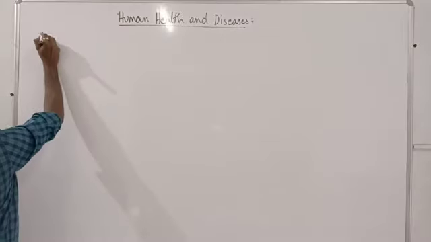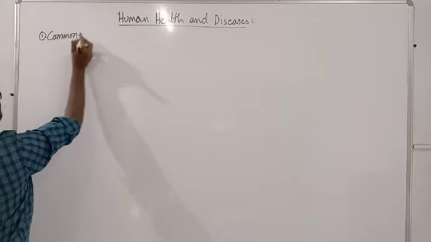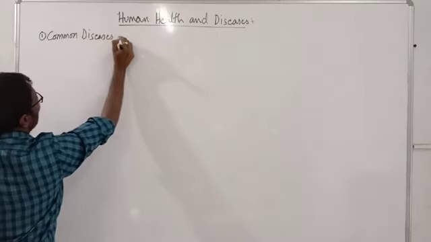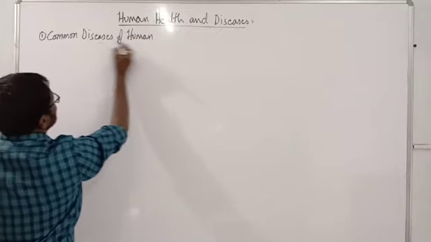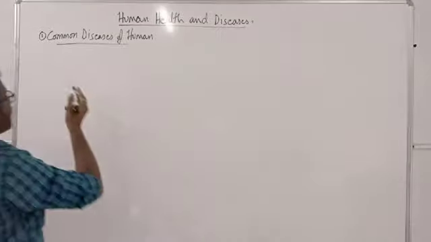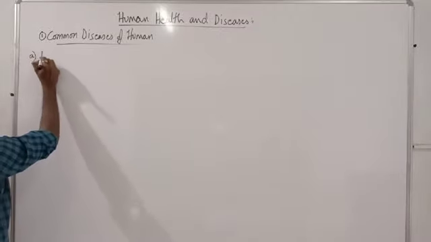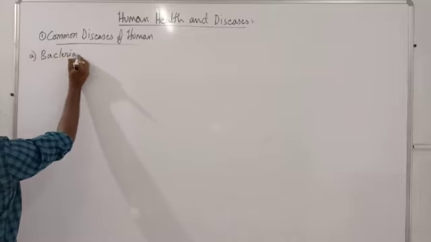First important one is the common diseases of human. In these common diseases of human, the first important one, we must talk about the bacterial diseases.